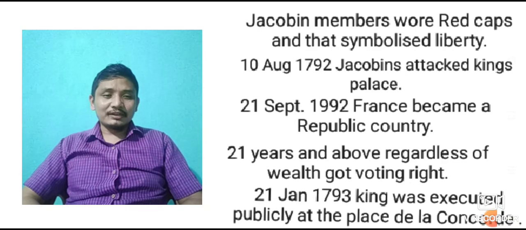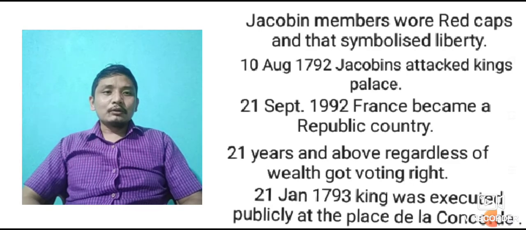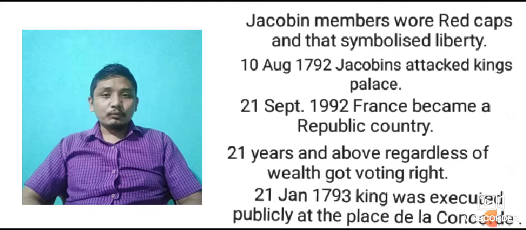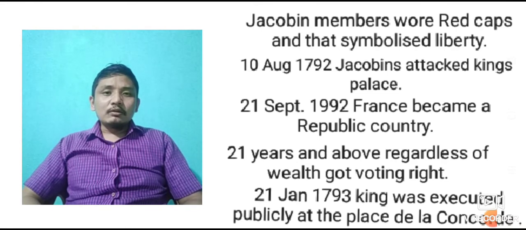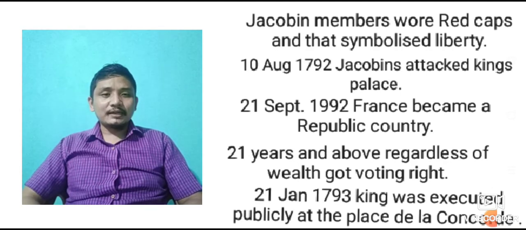There was no limitation that only people who have wealth, or only people who pay tax, have the voting right. After 1792, when France became a republic, they all got the voting right, whether they paid tax or not. The age was now decided as 21 years and above.